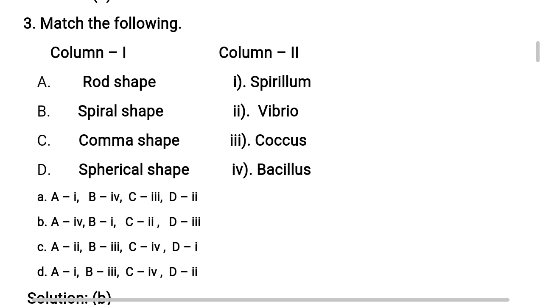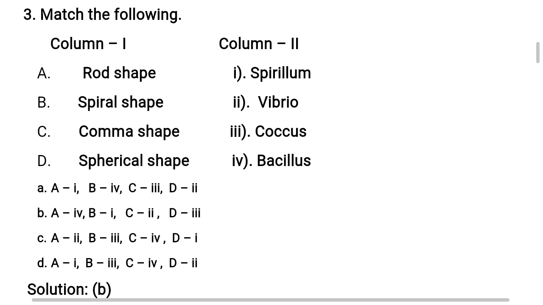Now let us see column 1. Rod shape. Which is the rod shaped bacteria in column 2? It is generally bacillus. So A is matching with Roman number 4. Right? Next, B, spiral shape. Spiral shape in column 2 is found in spirillum bacterium. This is also popularly called a ribbon shaped bacterium. So B is matching with Roman number 1.